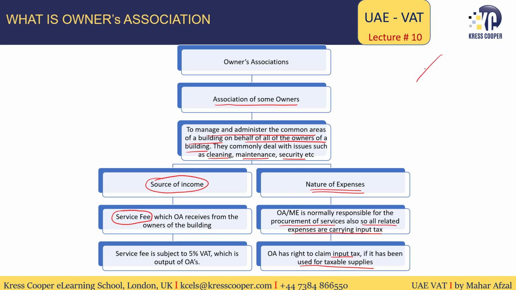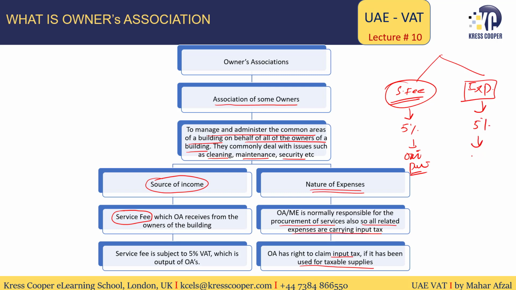As we discussed, income is service fee. Expenses are related to the cleaning, maintenance and all communal areas. This income, if the owners association has been registered for VAT purposes, will be subject to tax of 5% and it will become output tax of the owners association. All the bills that the owners association is getting from the suppliers will be carrying input tax of 5% and this will become input tax of the owners association.